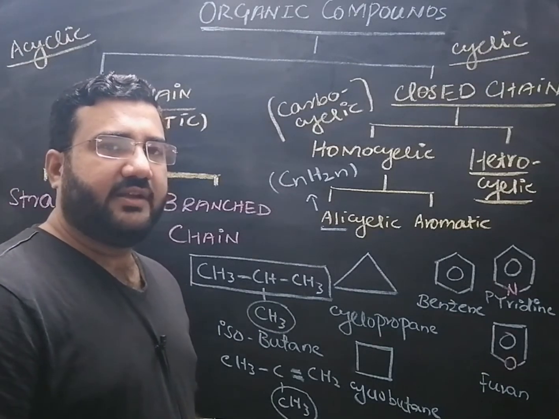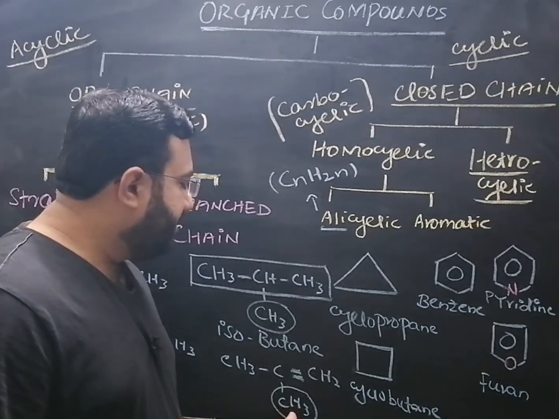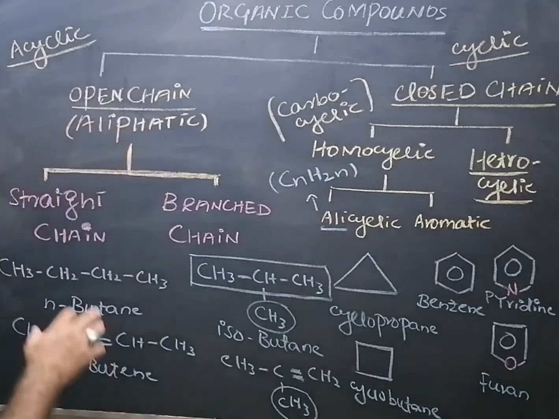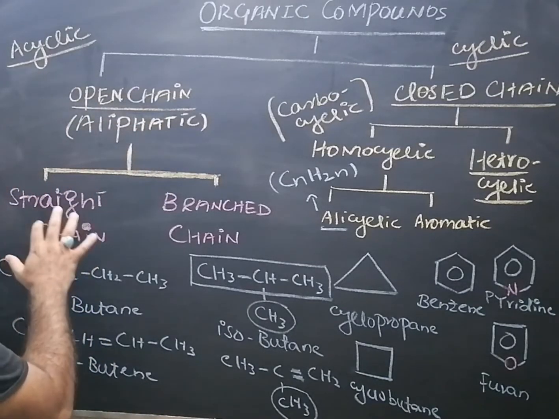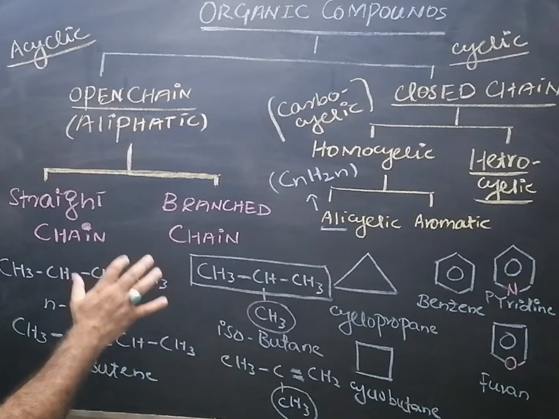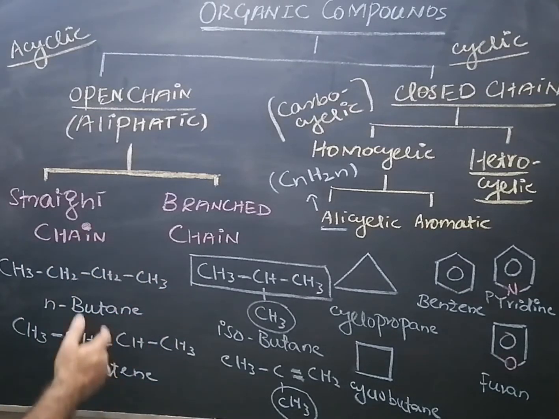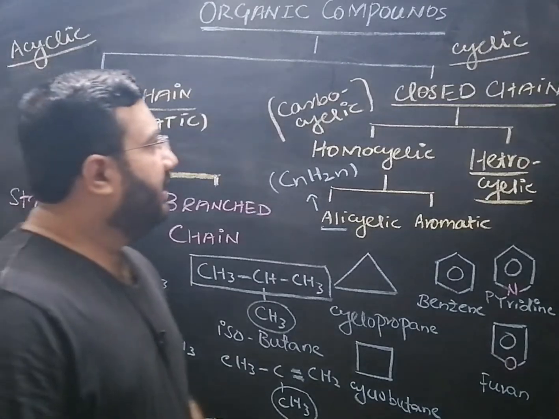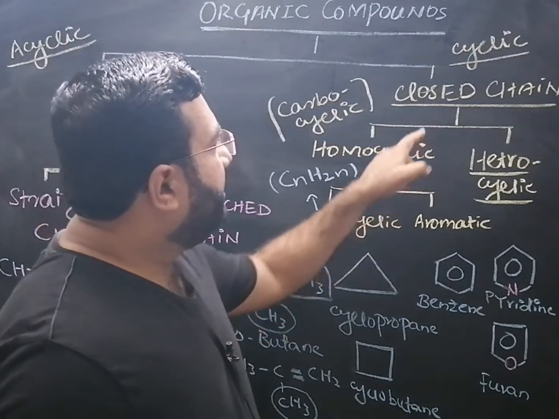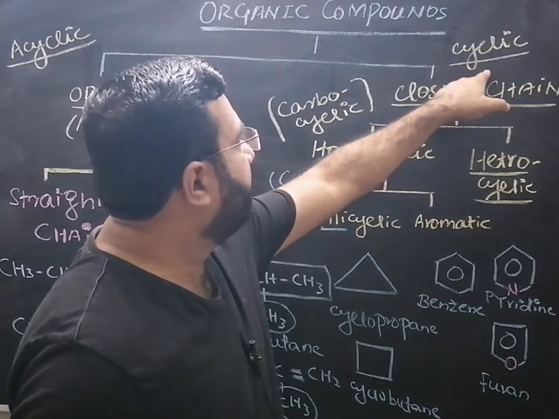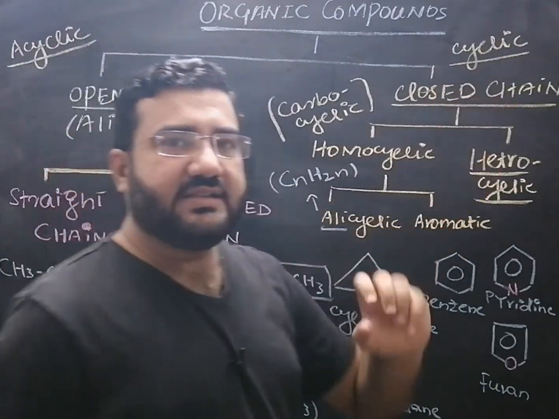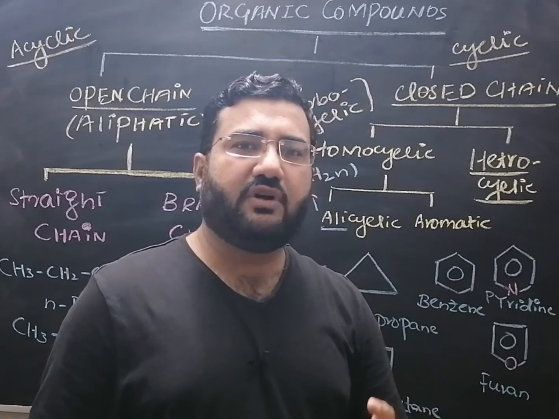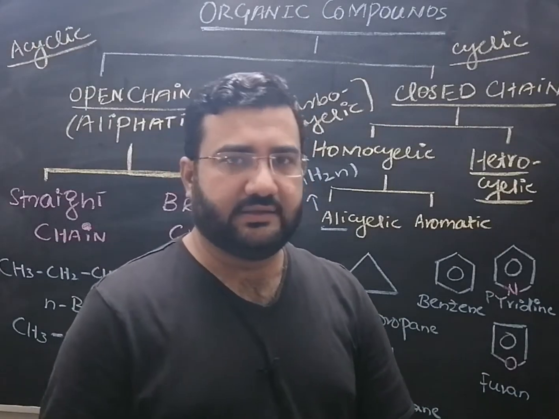And in the same way, the branch chain alkynes are also included in this category. So this category on the basis of structure has two types, straight chain and branch chain, and on the basis of the bonding it has two types. One are the saturated and other are the unsaturated. Now the second category are the closed chain or cyclic compounds. These are those organic compounds in which the carbon atoms join to form some closed structure or ring.